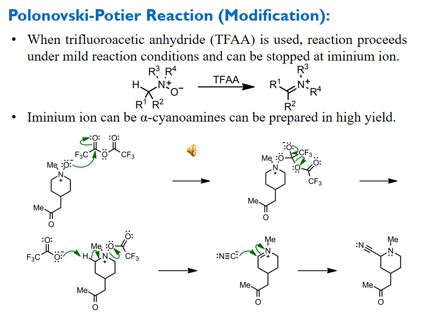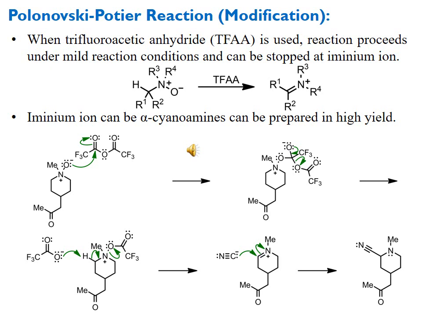Here you can see the mechanism. First, the molecule, an amine, is taken as a cyclic one. The similar type of mechanism has been followed which we have discussed in the last lecture and also in the previous slides.